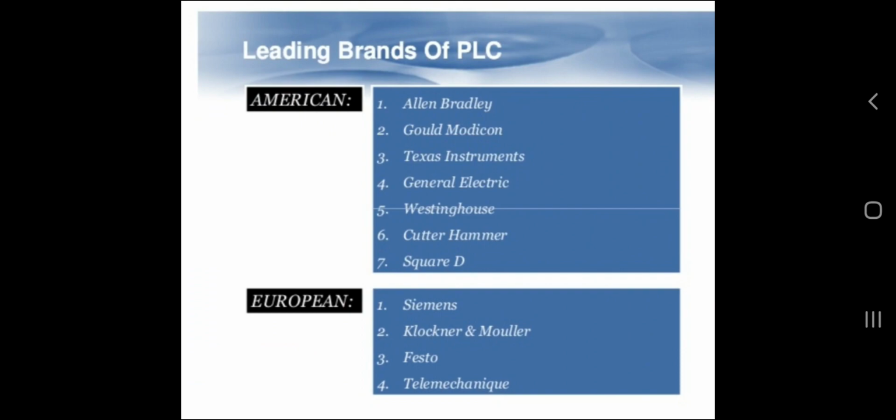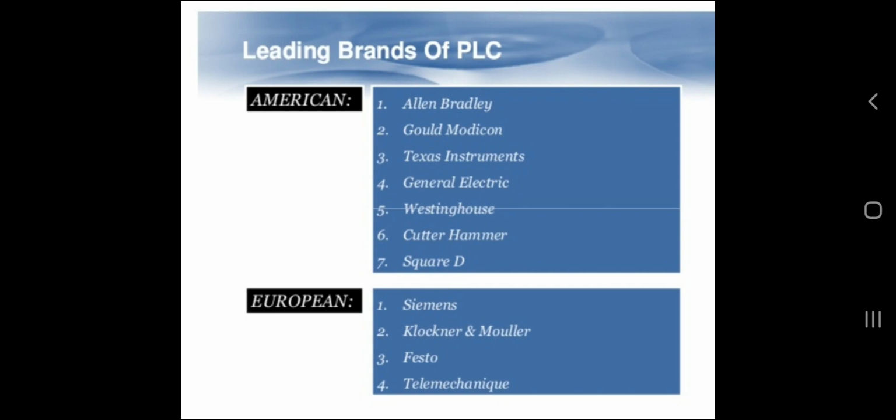There are several popular brands of PLCs. If we see the American brands, then Allen Bradley, Gould Modicon, Texas Instruments, General Electric, Westinghouse, Cutler-Hammer, Square D. These are American brands for PLCs. These are some of the leading brands.